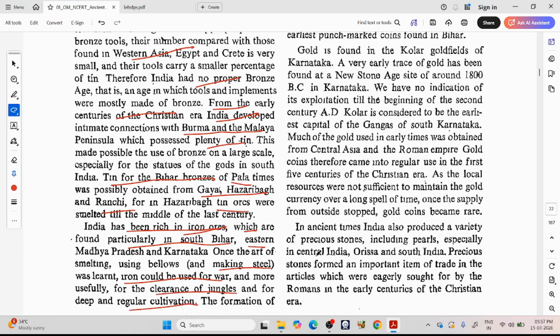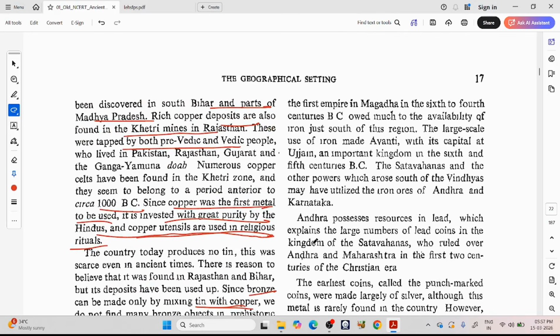Make sickles, etc. So the formation of the first empire in Magadha in the 6th to 4th centuries BC owed much to the availability of the iron just south of this region. So when we found metal and we found the techniques to make it into better shapes, then big empires started forming in India because we can now clear more and more forest. The large scale use of iron made Avanti, with its capital at Ujjain, an important kingdom in the south in the 6th and 5th centuries.